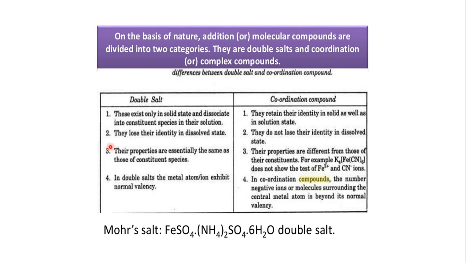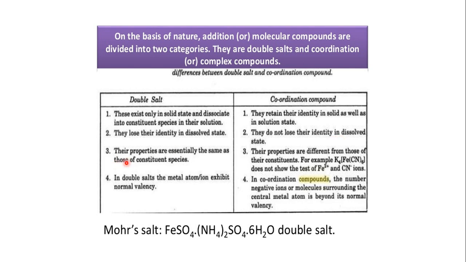The second difference is that double salts lose their identity in the dissolved state, because they dissociate into their constituent ions, while a coordination compound does not lose its identity even in the dissolved state.